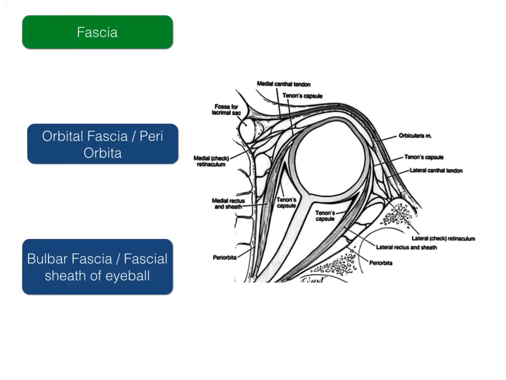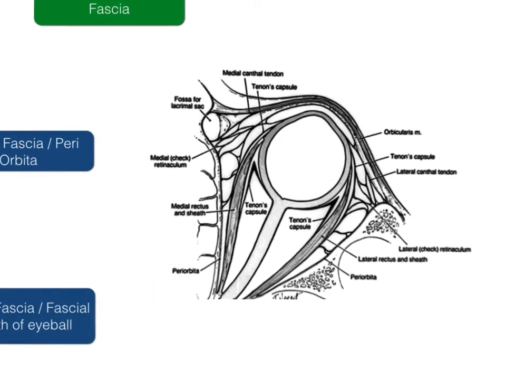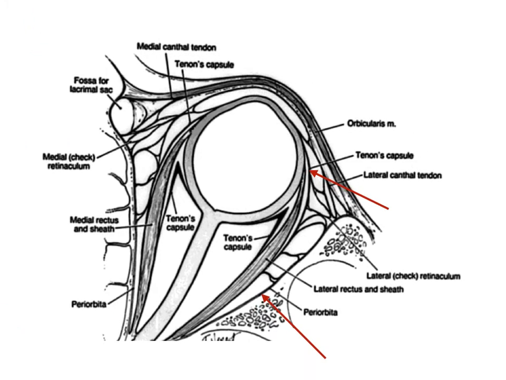The fascia of the eyeball can be divided into the orbital fascia or the periorbita, the bulbar fascia or the fascial sheath of eyeball or the Tenon's capsule. In this picture we can see the Tenon's capsule and the periorbita.